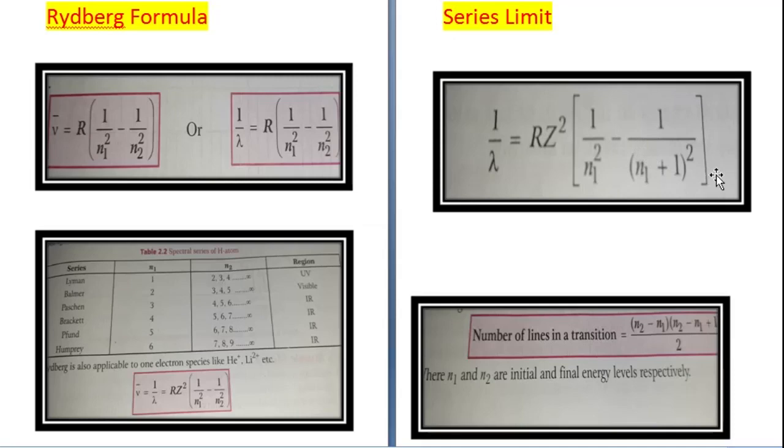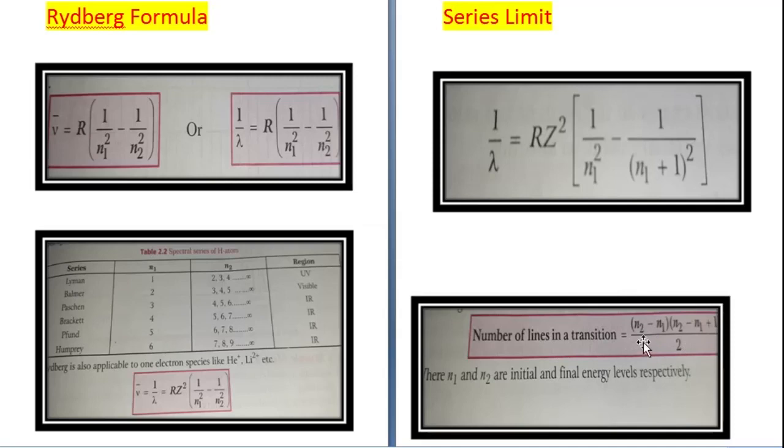Now the wavelength of the first line, that is the line of longest wavelength and lowest energy, can be calculated as 1 upon lambda is equal to R Z square into 1 upon n1 square minus 1 upon n1 plus 1 whole square. So for the Lyman series, n1 is equal to 1, n2 is equal to 2. For the Balmer series, n1 will be 2, n2 will be 3, and so on.